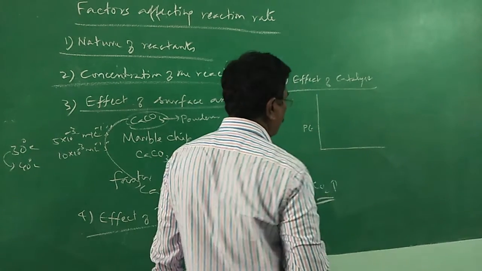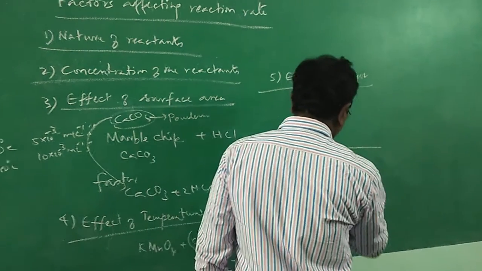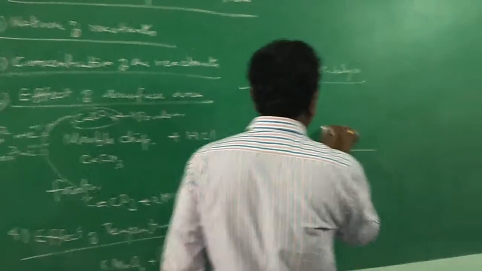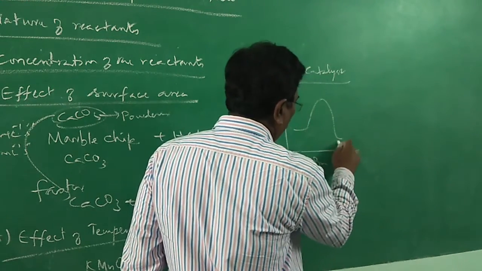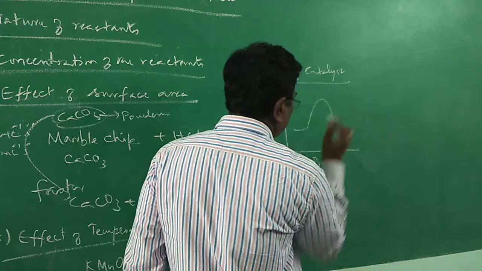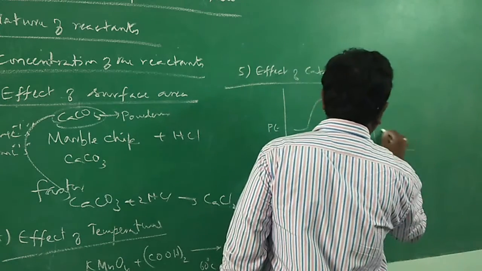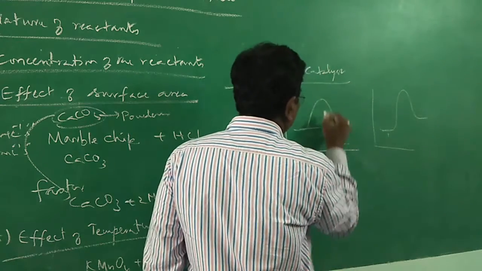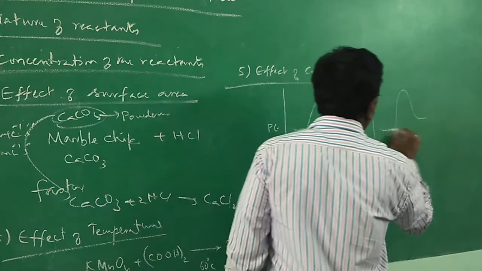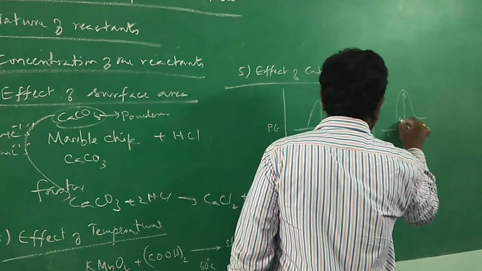potential energy versus the progress of the reaction. If it is exothermic, that is, if the product is having lower energy, we will be getting this type of graph. For endothermic, we will be getting this type of graph. The product energy will be higher than the reactant. Always this is the energy of activation. This is the energy of activation. All right. Ea.